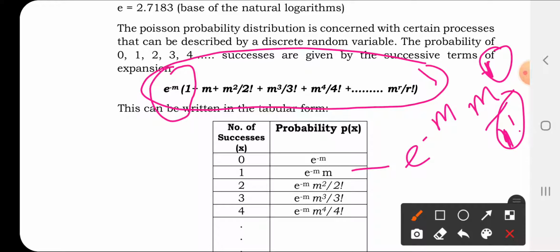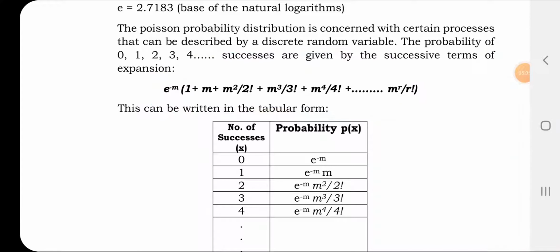So, e to the power minus m times m. Likewise, for 2, as I have told you, what is the formula? According to the formula, you can make note of it.